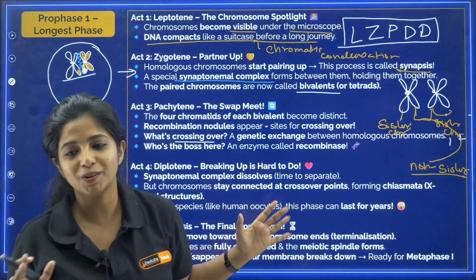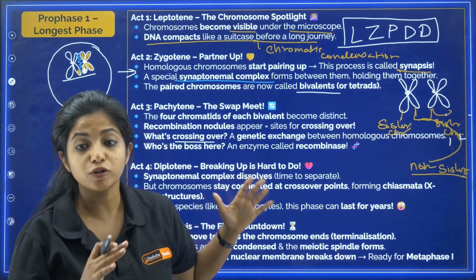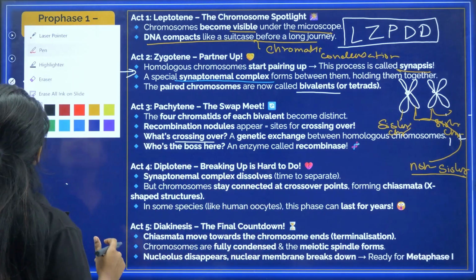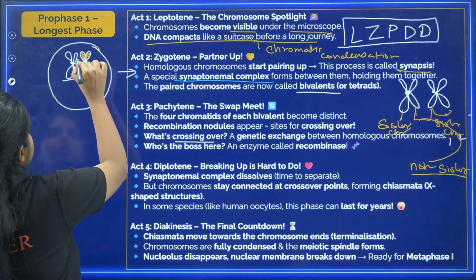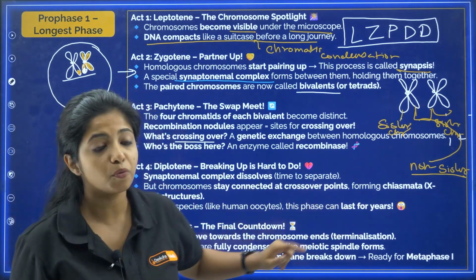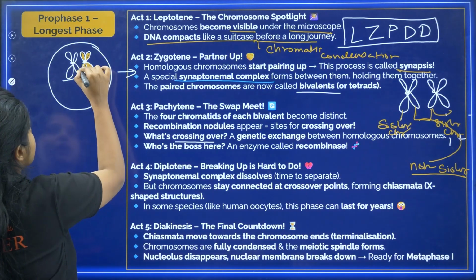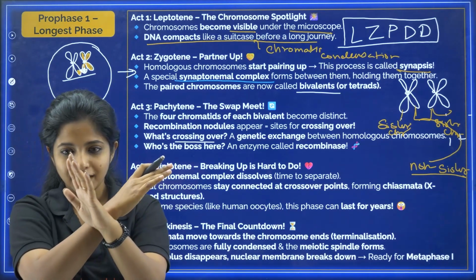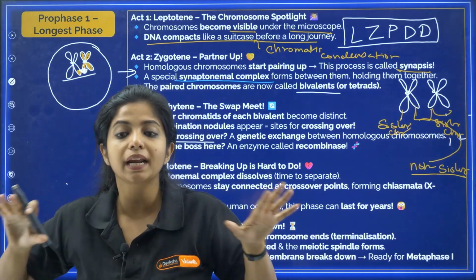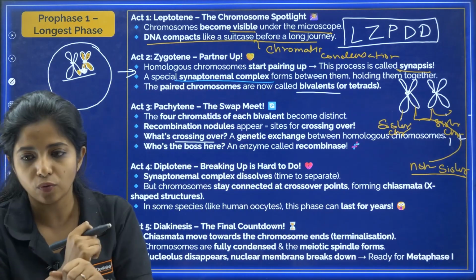Breaking up is hard to do. So something like that is going to happen. Synaptonemal complex dissolves, my dear children. This complex which is there, it is now going to slowly dissolve over here, but chromosomes stay connected at crossover points. Now they are going to stay connected at what points? At the points that crossing over has happened. So crossing over happens, they have not separated because they are connected over there. You get it? They have crossed over, but they are kind of connected over there.